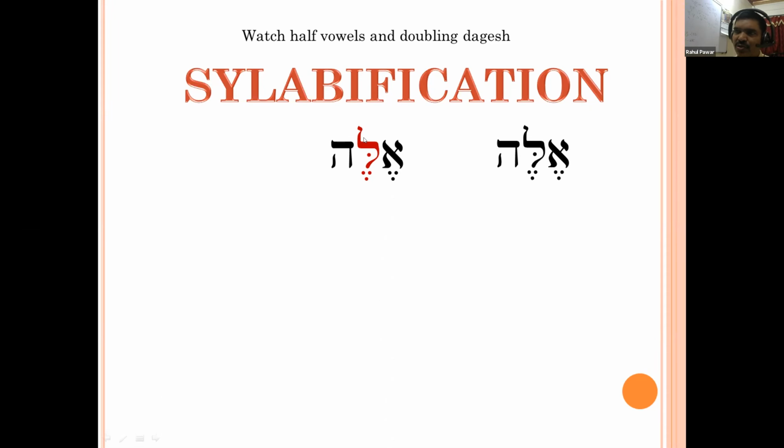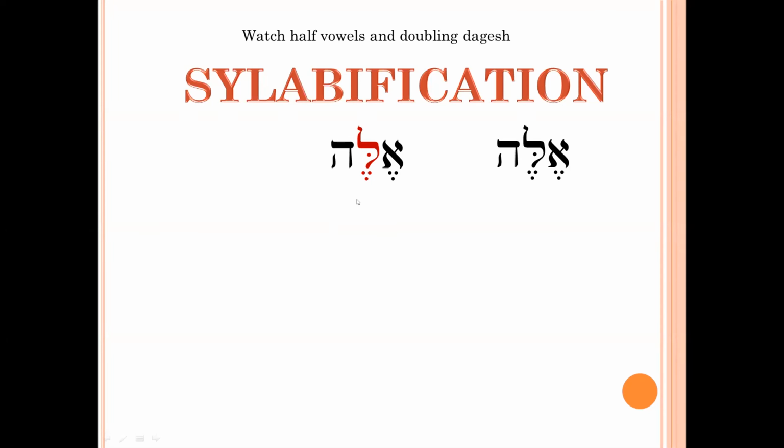So what about the doubling dagesh then? You have to watch half vowels and doubling dagesh. What happens when there is a doubling dagesh or dagesh forte in a consonant, apart from begadkefat letters?